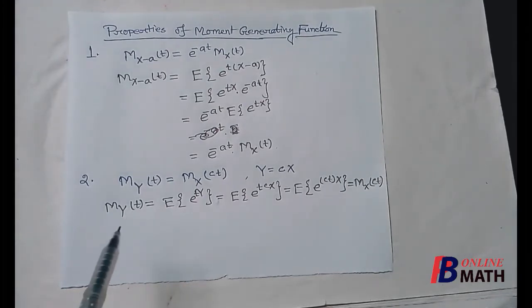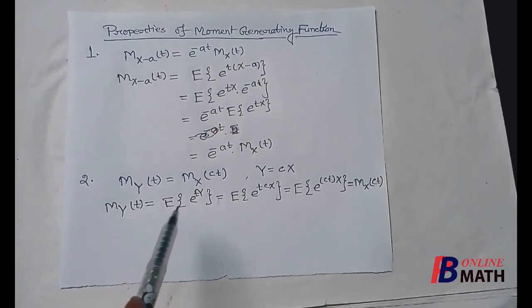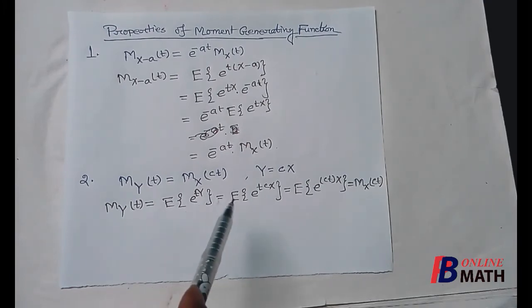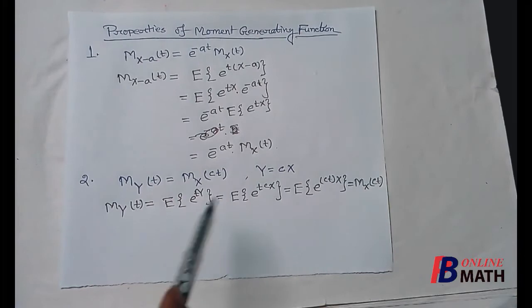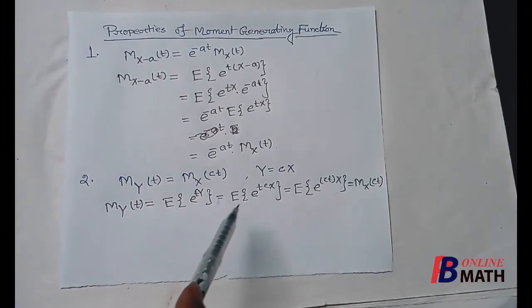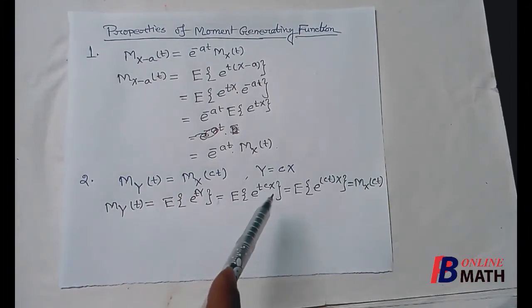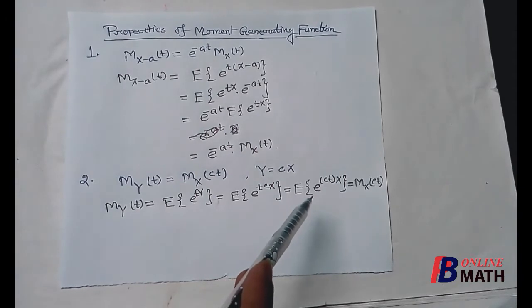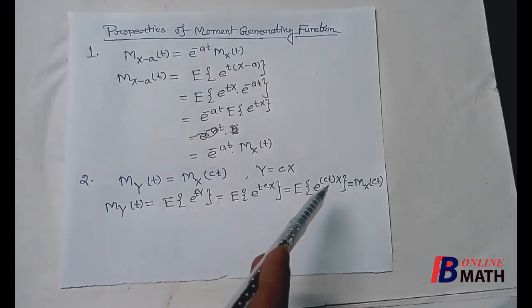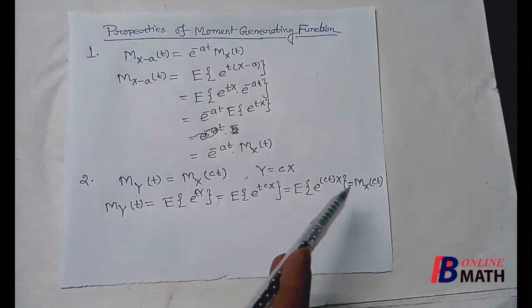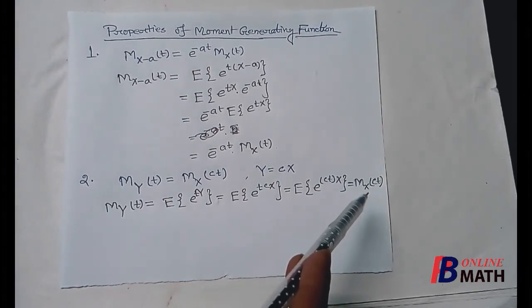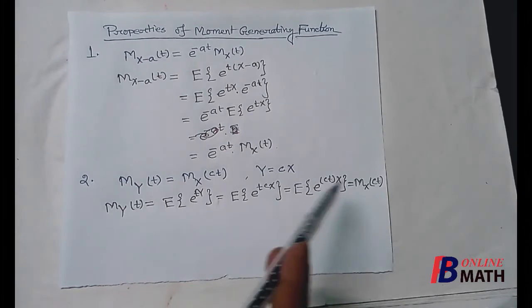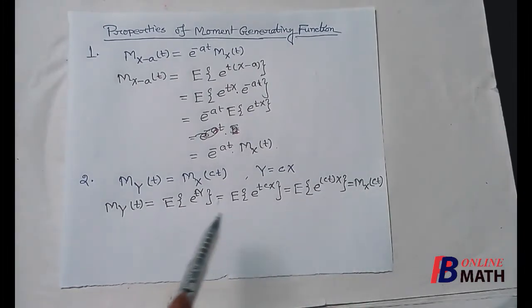Now by the definition of the moment generating function, M_Y(t) is equal to the expectation of e to the power tY. Now Y equal to cX, so it is the expectation of e to the power tcX, that is equal to the expectation of e to the power (ct) into X. So this is the moment generating function of the random variable X at the variable ct. So that completes the proof.